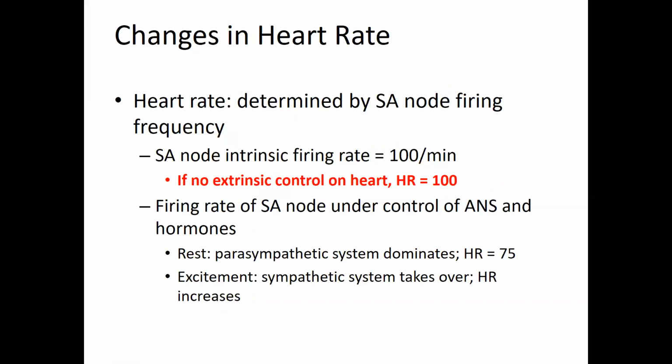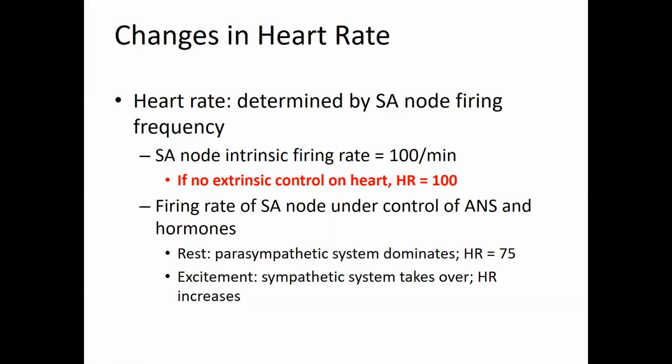If you had an SA node intrinsically, if you had it in a lab, not in your body, it could fire 100 action potentials per minute. But when we have the SA nodal cells inside the body, they are influenced by the autonomic nervous system. Which division of the nervous system did we say slightly predominates? The parasympathetic.